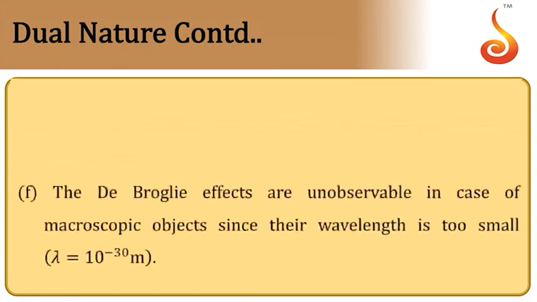The de Broglie effects are not observable in the case of macroscopic objects because their wavelength will be very small, of the order of 10 to the power minus 30 meter or even less than this. So there is no mechanism by which you can detect these waves.